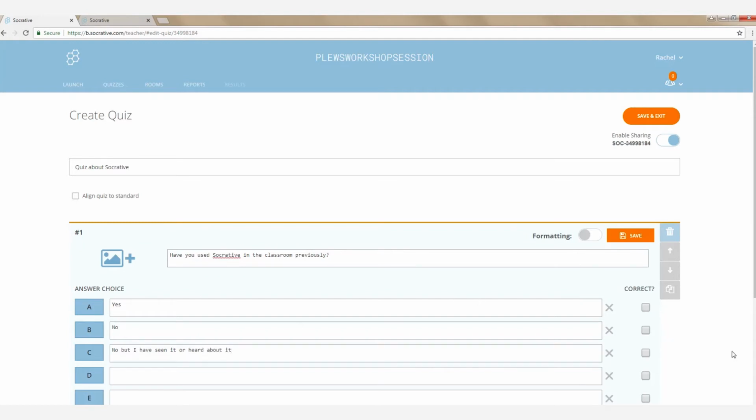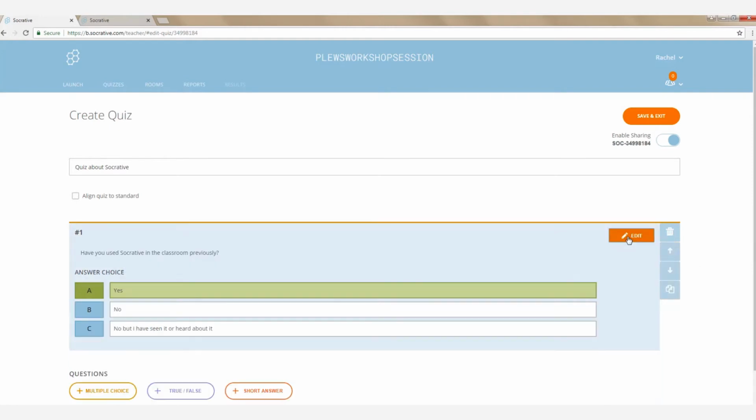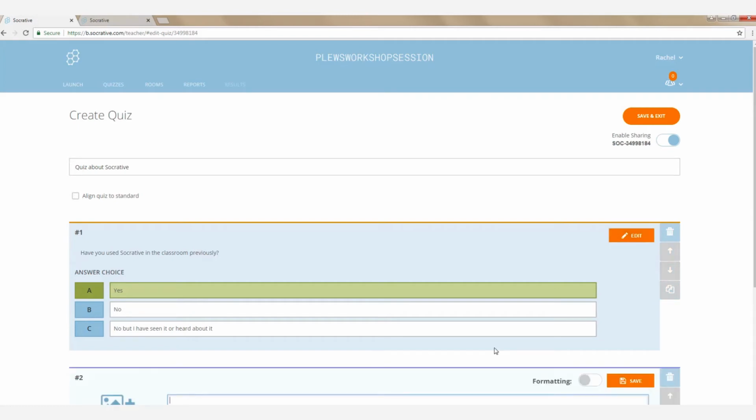In this situation, we don't have a correct answer, but I'm going to say I want yes to be correct because you'll see later on the dashboard that we have that color option. So we're going to now click Save. Once we click Save, we'll see our question appear. And now you see down at the bottom of the screen, you have the option to add another question. So let's add a true and false.